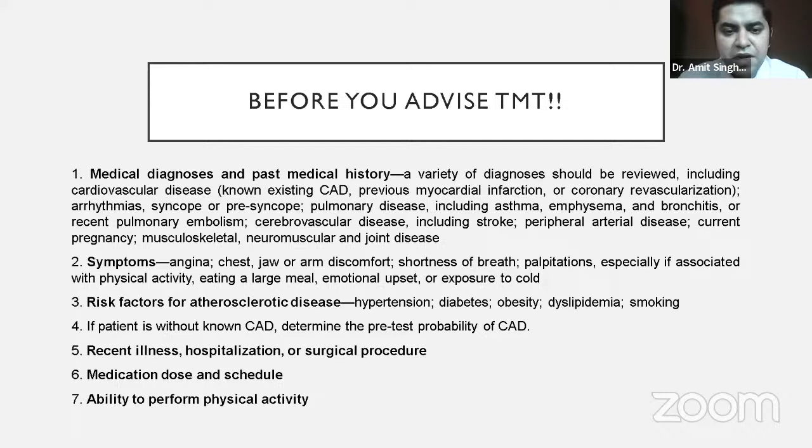What are the things we keep in mind before we advise any patient for a treadmill test from our clinic? We have a patient in our clinic and we have to send the patient for a treadmill test. But what are the things we first assess in the patient before advising the treadmill test? First is the medical diagnosis or any past medical history, whether the patient already has pre-existing coronary artery disease, any past myocardial infarction, any history of angioplasty or bypass, any history of syncope or pre-syncope, or any lung disease. Many times a patient might have a lung disease because of which he might not be able to exercise. Sending such a patient makes no sense, because unless they exercise, we won't have any meaningful endpoints where we can have a diagnosis.